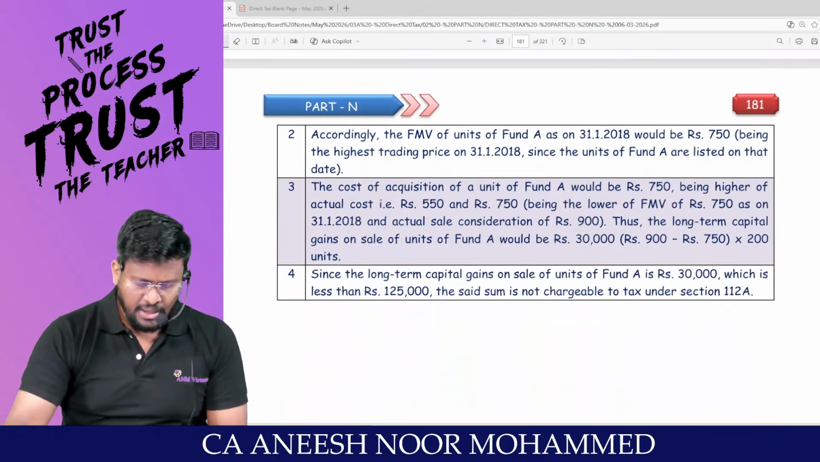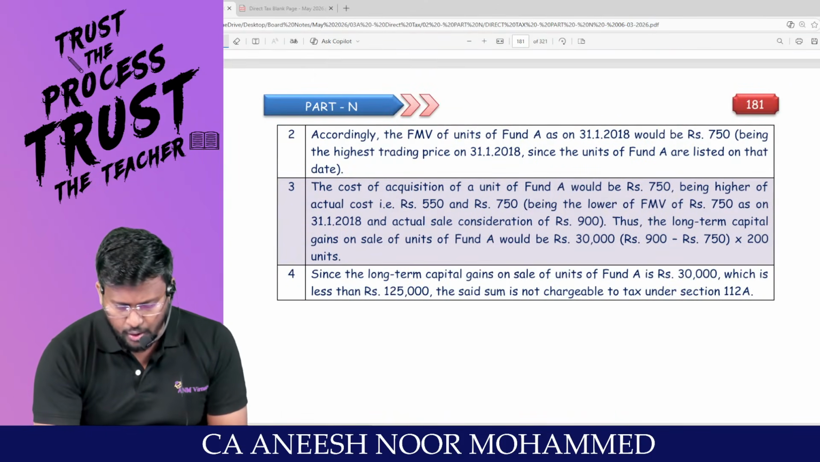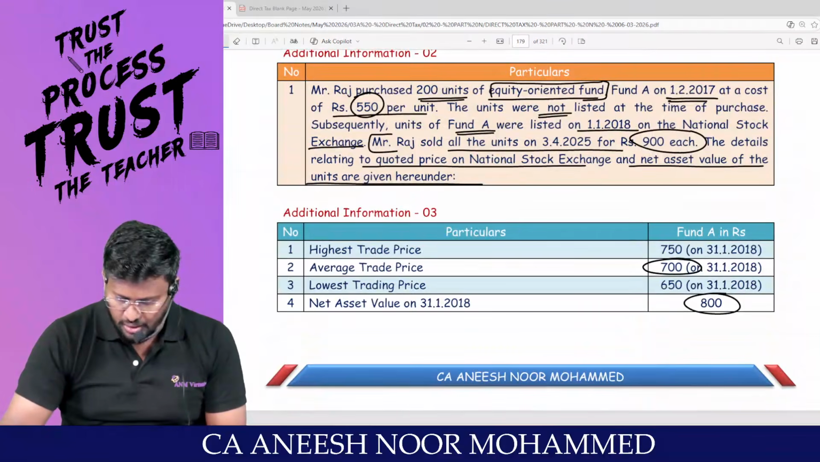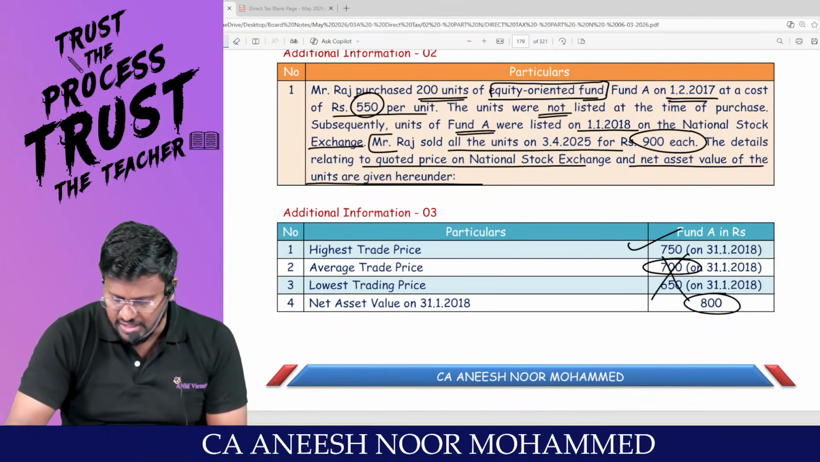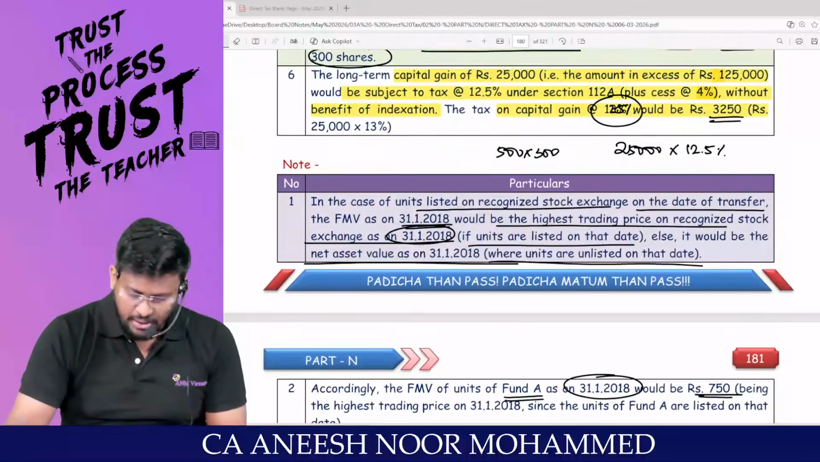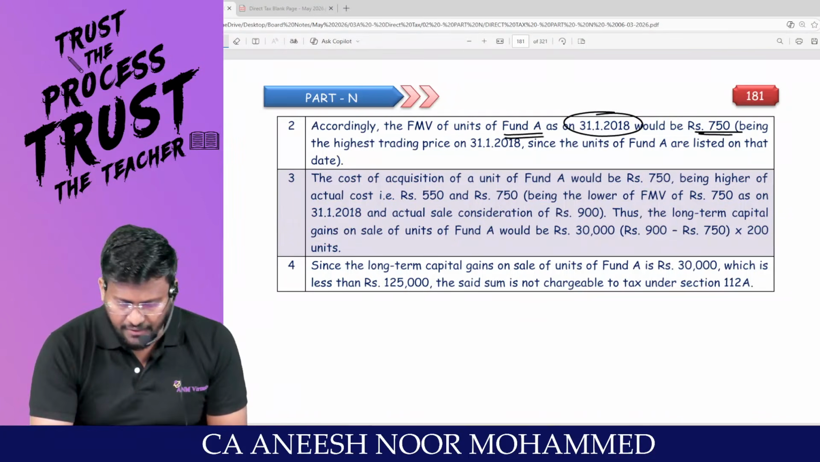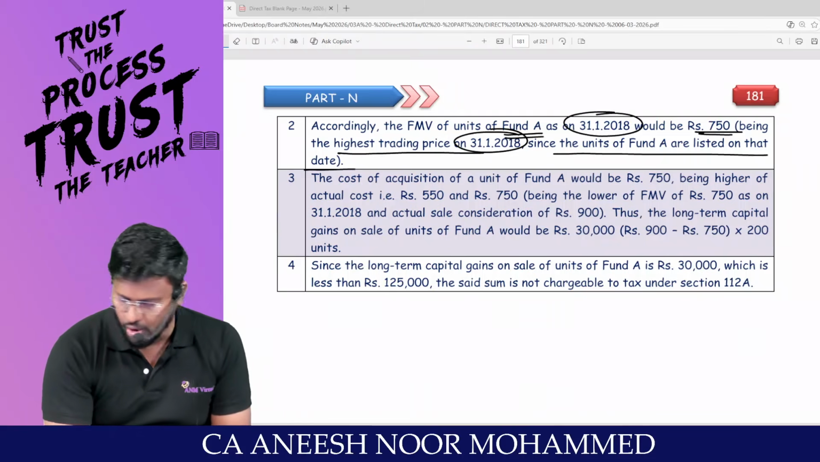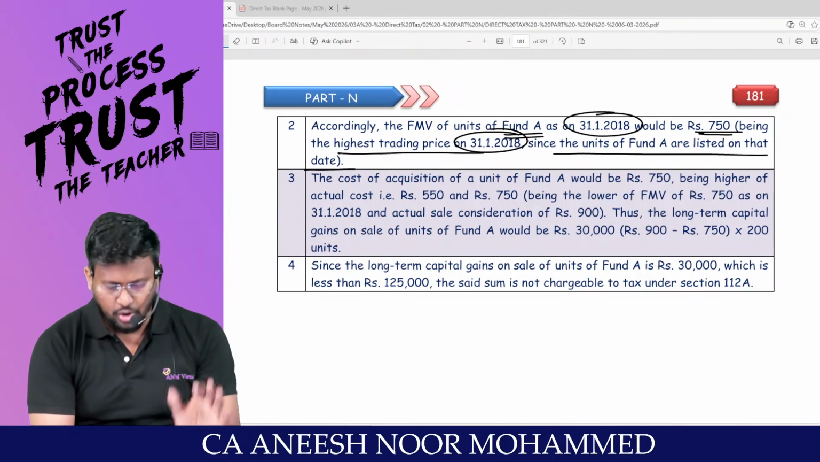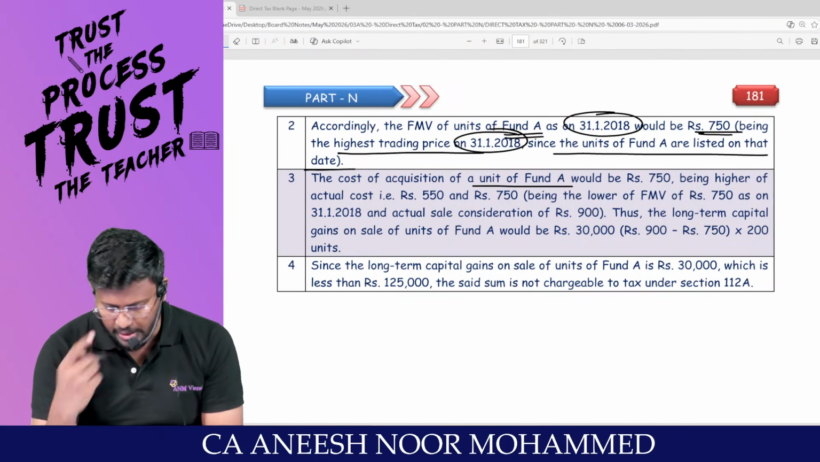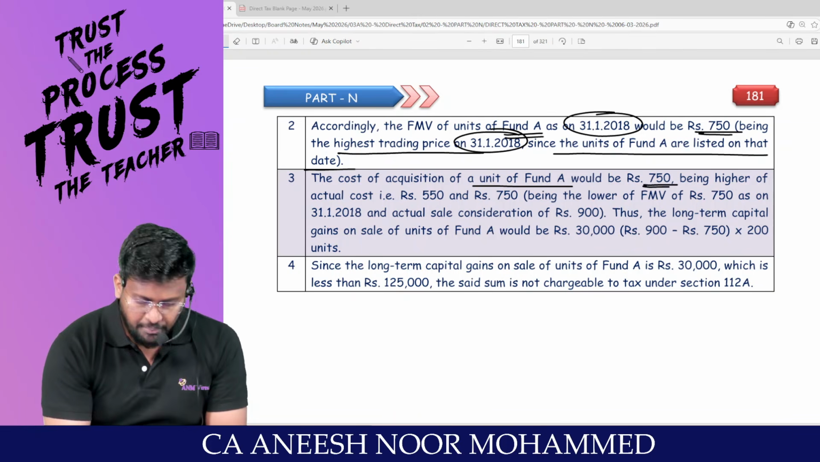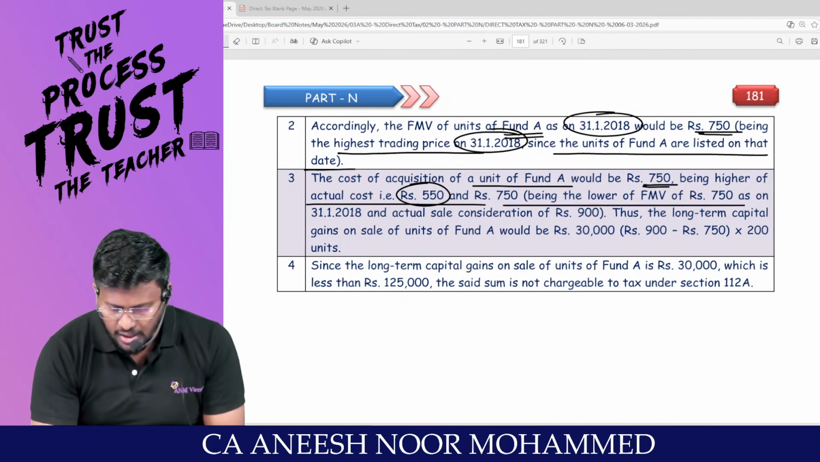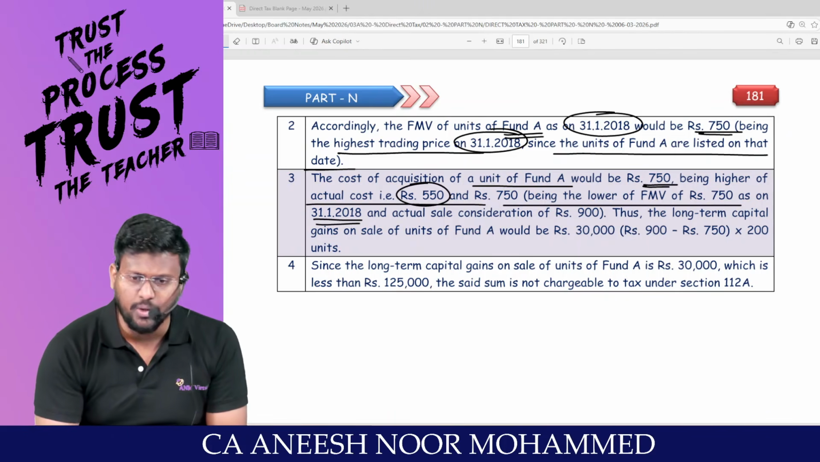Am I right? Accordingly, the fair market value of the units of fund A on this date will be how much? 750. Look at the question. Sir, highest is what? 750. This 700 and 650, put it in the dustbin. So 750 being the highest trading price on this date, since the units of fund A are listed on that date. Sir, the cost of acquisition of a unit of fund A would be what? 750. Being the higher of actual cost, that is 550, or 750 as on 31/1/2018.